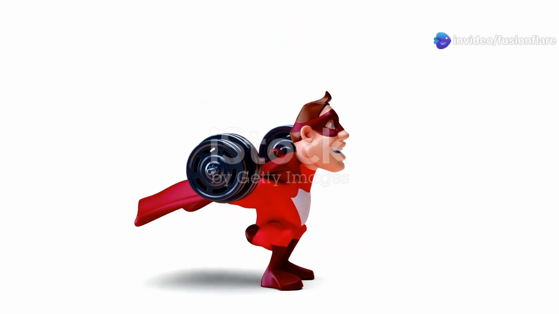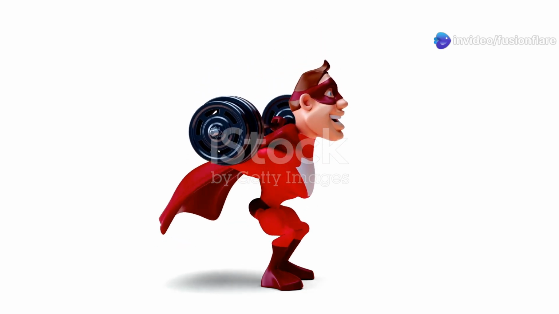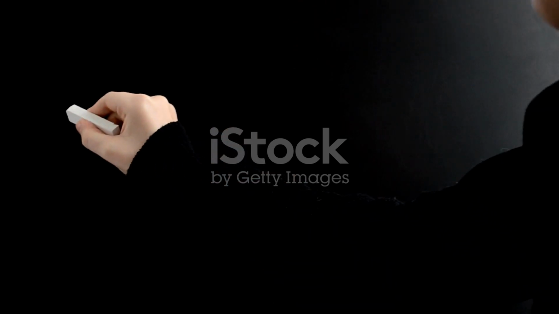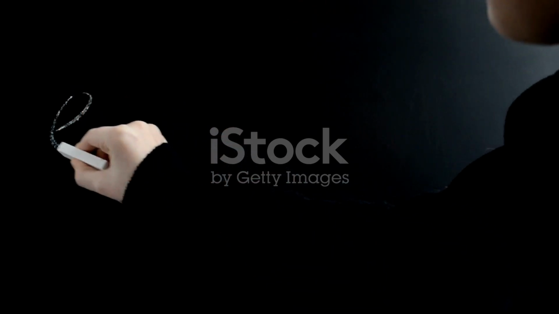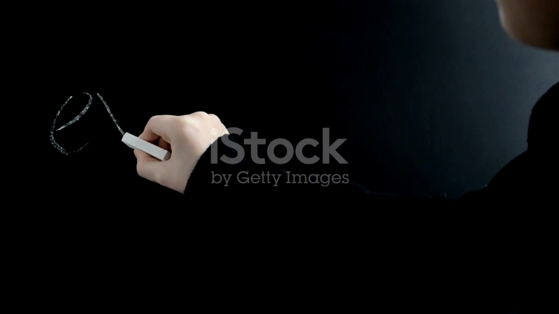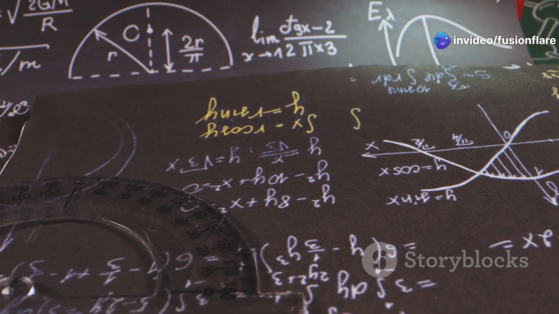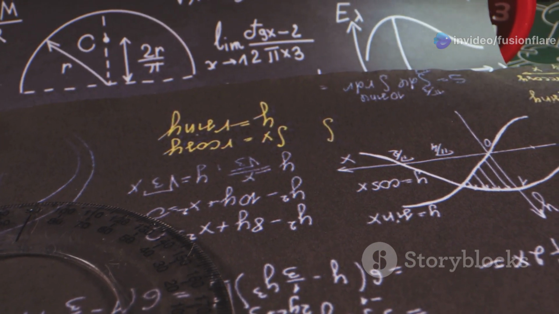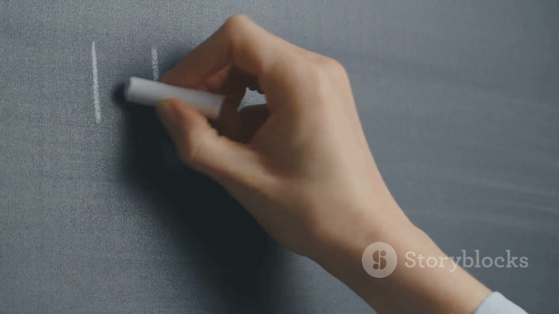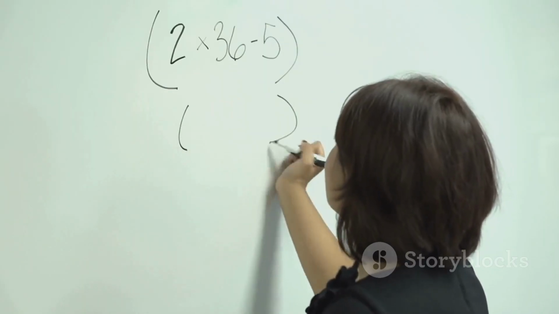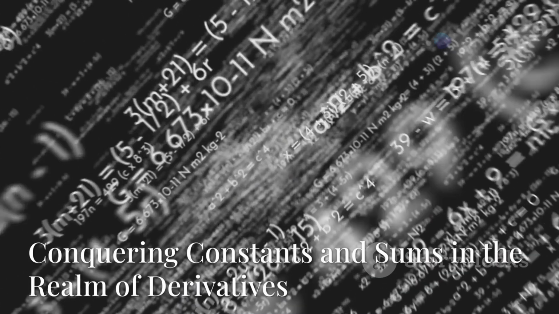The power rule is your secret weapon for handling functions with exponents. It states that to find the derivative of x raised to any power n, you simply multiply the term by n and reduce the exponent by 1. It's that simple. For example, let's find the derivative of f of x equals x cubed. Applying the power rule, we get 3x squared. The power rule makes finding derivatives a breeze.